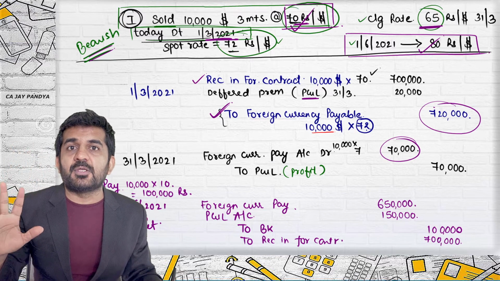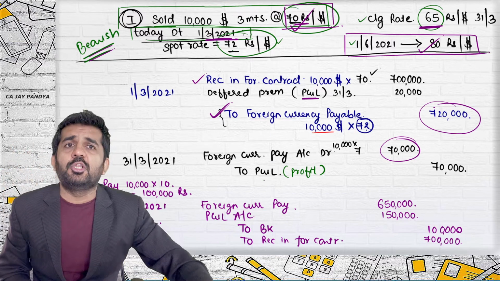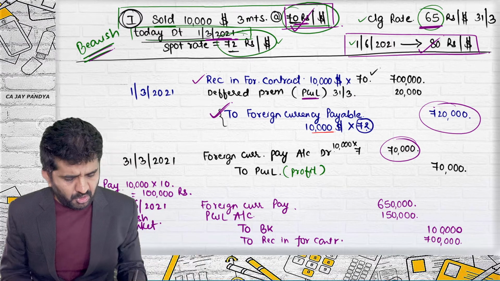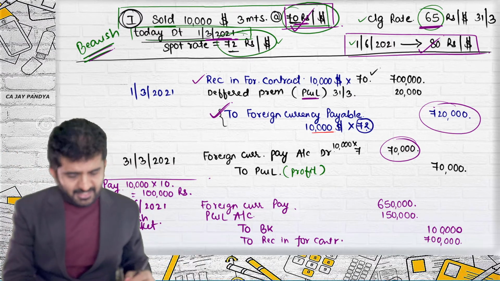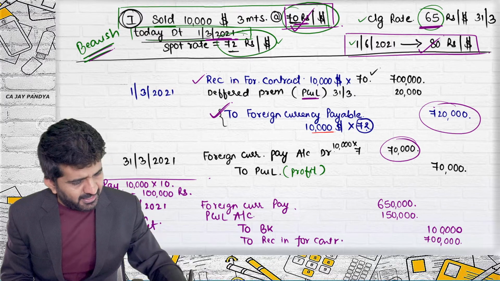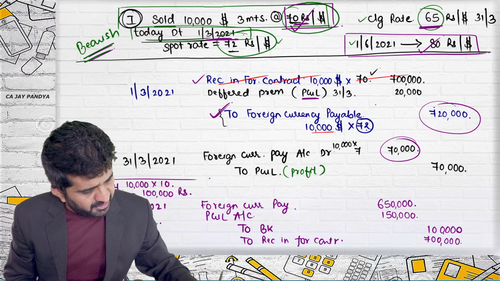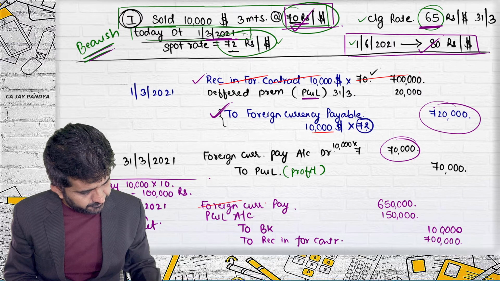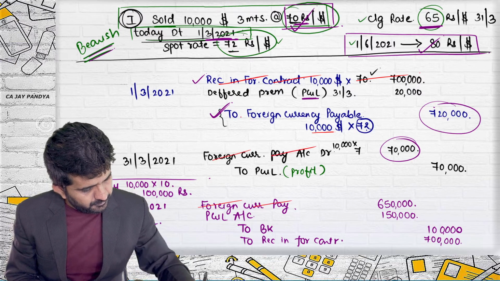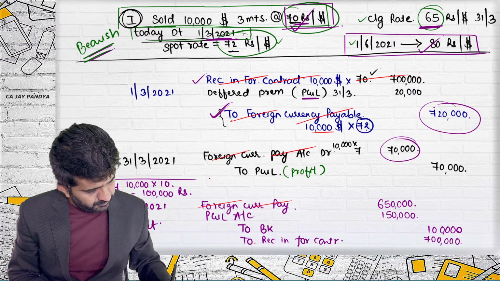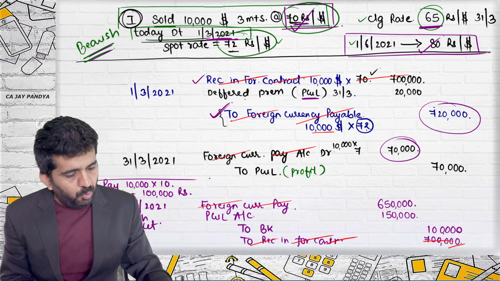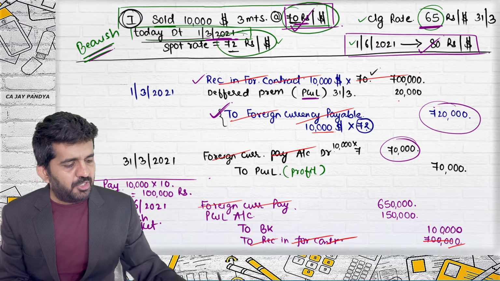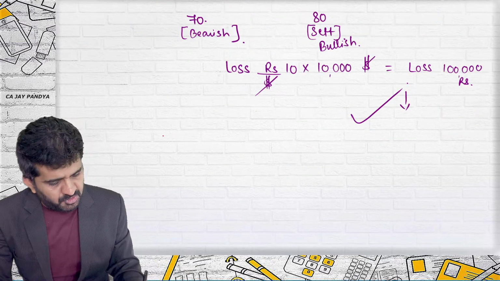Otherwise, if you summarize this journal entry, all the journal entries, whether of previous year or of current year, believe me, what you will be getting. Let us do it. Let us summarize this. This is temporary account which is cancelled. What is remaining is P&L account debit 20,000 on 31st March.